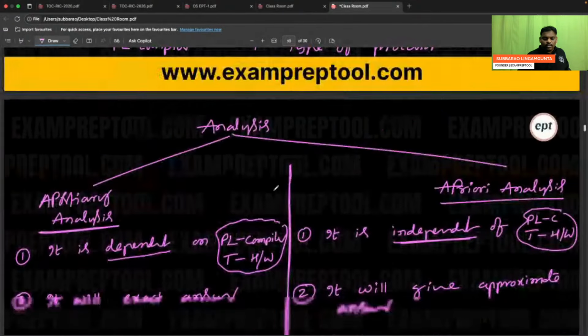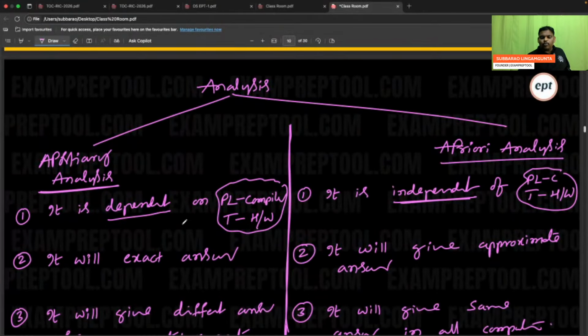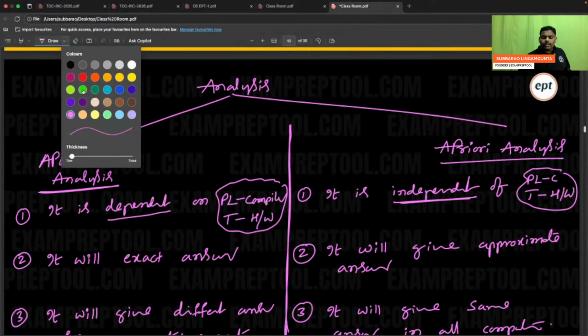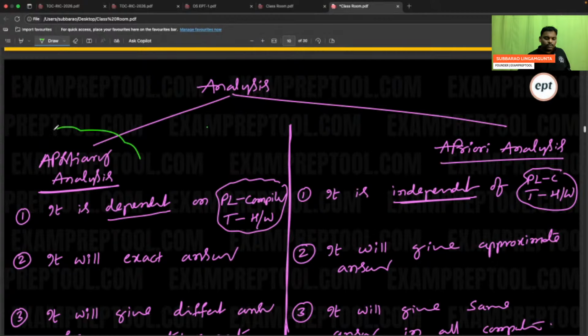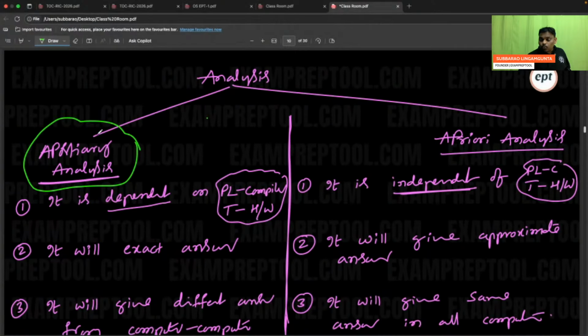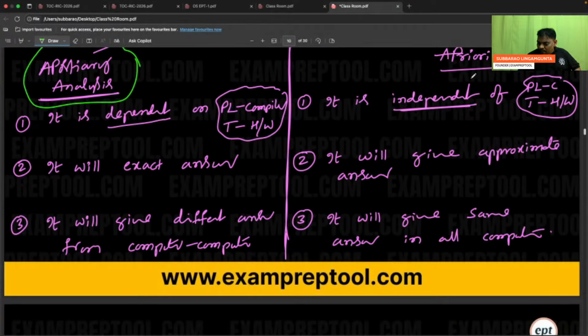If time complexity is based on these two and you analyze the algorithm based on them, that is called post-theory analysis. Time complexity based on the actual compiler and processor is called post-theory analysis. Time complexity independent of these two is the priori analysis. Because it is independent, you will get an approximate answer.